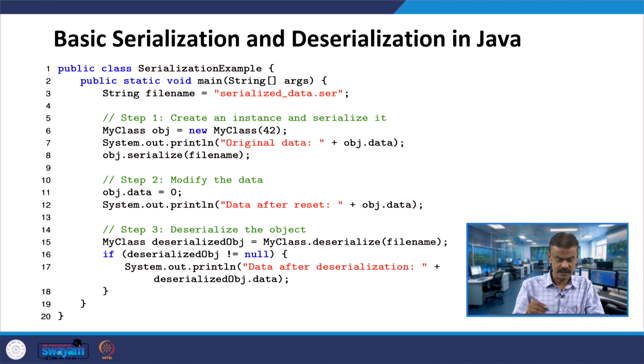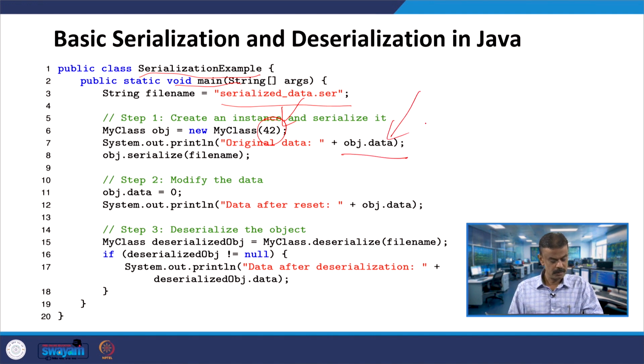Here you have the SerializationExample, which is the driver class, because you have the main program over here, and I have the file name serialized_data.ser. Same 42. I have an object obj of my class, with a constructor passing 42. That is your original data you are printing. Then you are calling the serialize function, exactly what we have done in C++, we are doing in Java.